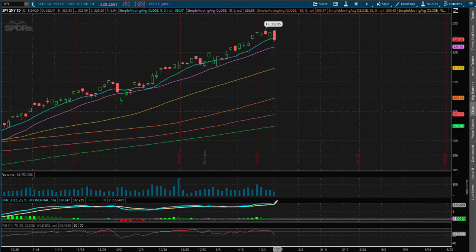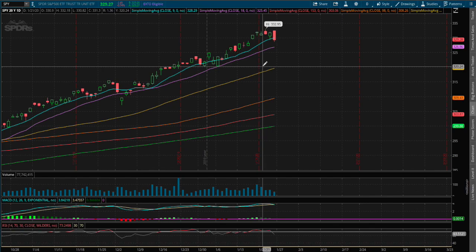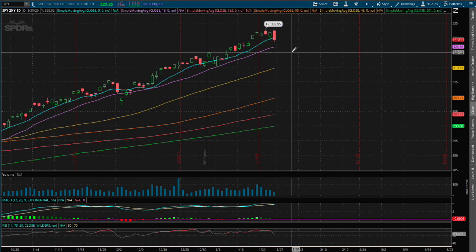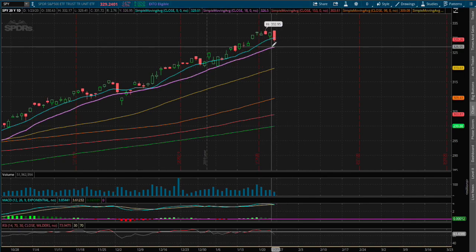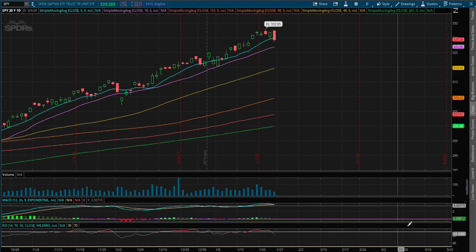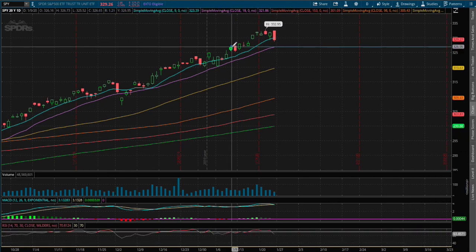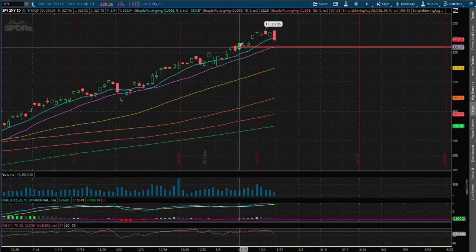We just got out of the overbought RSI, so I do see the S&P 500, if we were to close below the 9-day moving average, finding the next support on the 18-day moving average, or this purple line, which is around the price of $326.95. So that will be our first immediate support. We do see a slight price concentration around that range as well.